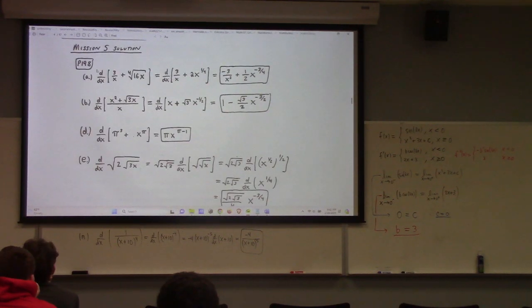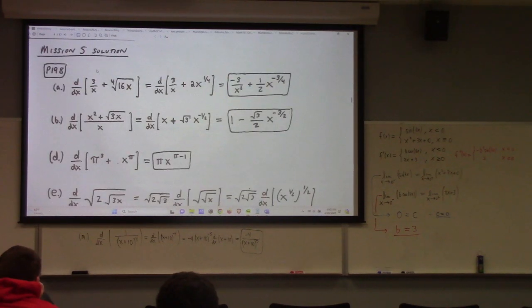So any questions in here? Like, first of all, this one, the fourth root of 16 times x is the fourth root of 16, which is 2, times the fourth root of x, which is x to the 1/4. So that's how that goes. This one here, again, if you're using the quotient rule, you're doing it wrong. Don't use the quotient rule for this. This is not a quotient rule problem. This is a do algebra, then differentiate problem.